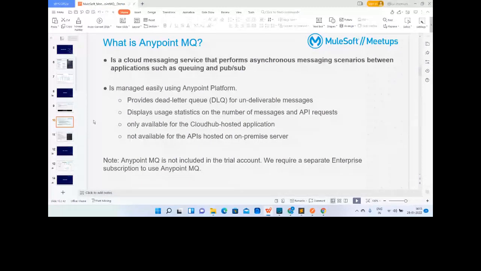It is definitely managed by the Anypoint platform, so we get the full functionality of the platform. It provides role-based access control and client management, and we even have a connector for it to be used in our Mule apps.